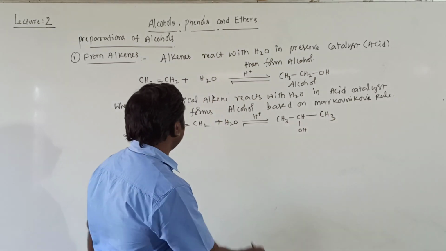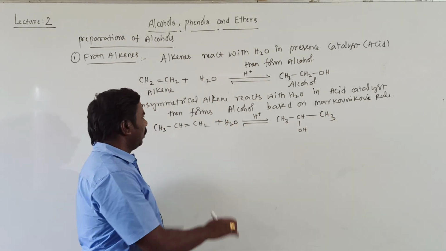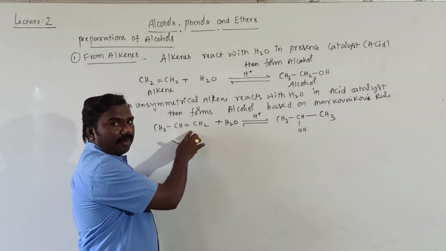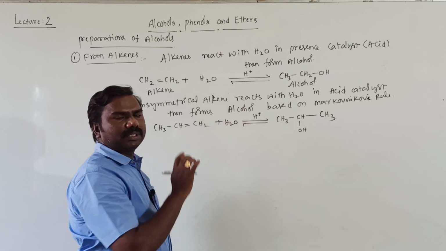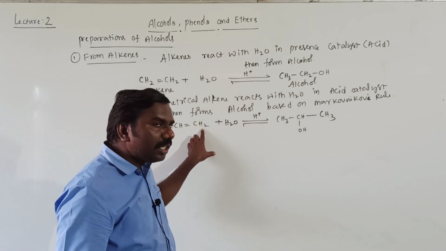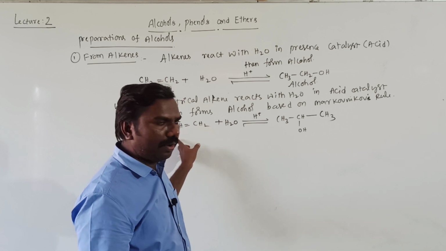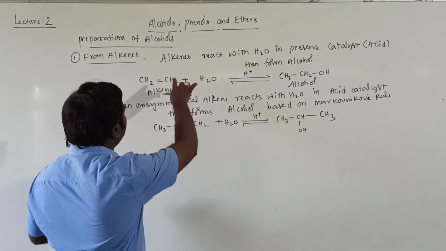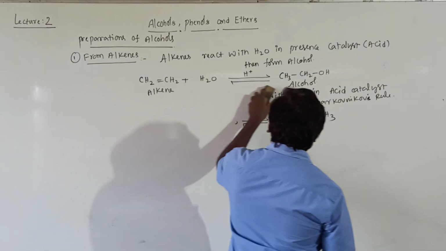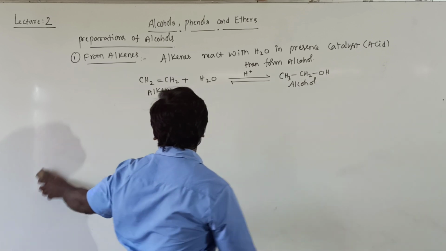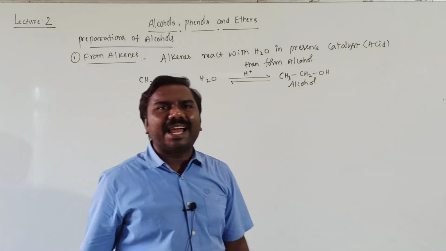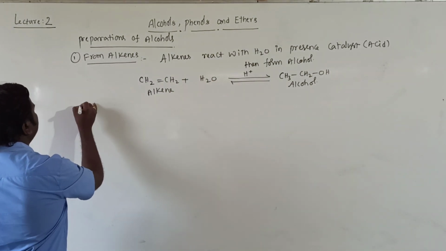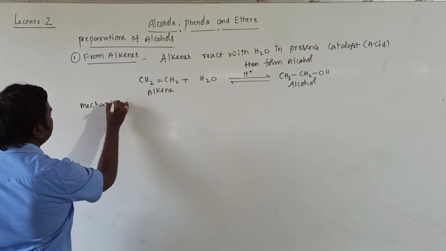Markovnikov means the OH group will be added to the doubly bonded carbon atom which has the lesser number of hydrogens. CH is there and CH2 is there. Here more hydrogens, here one hydrogen, that's why OH is added there. Getting all of you? Mechanism is very important for the above reaction, students. That is a 3 marks question. Explain the mechanism for acid catalyzed hydration of alkenes. This is the mechanism for the above reaction.